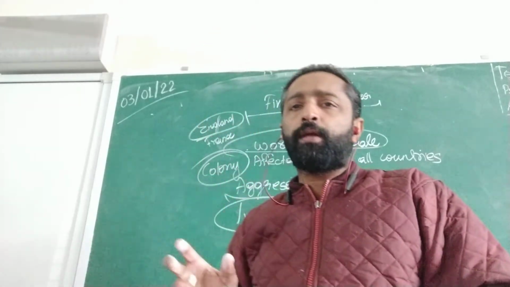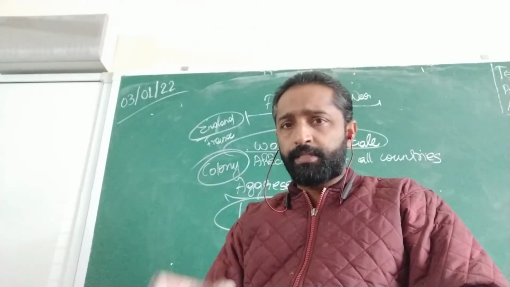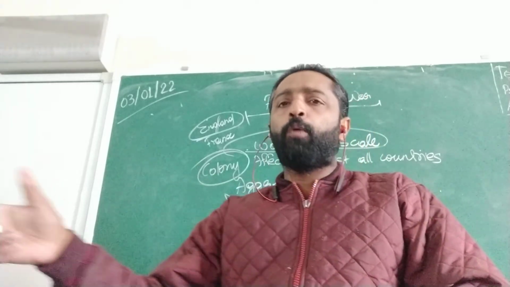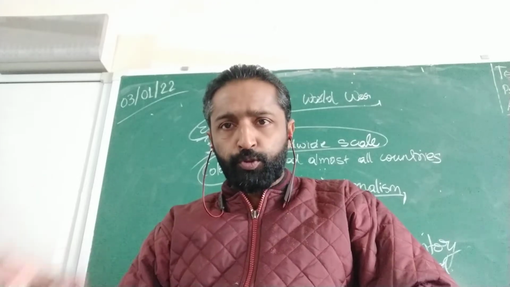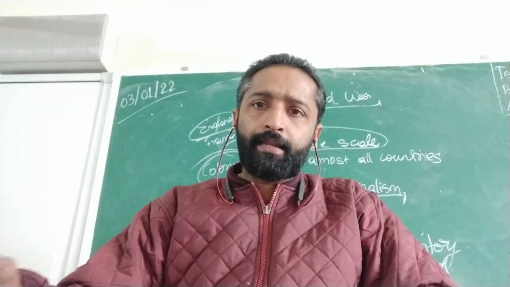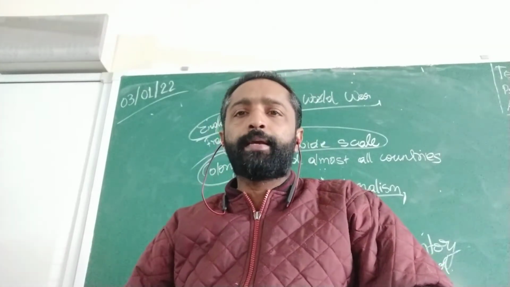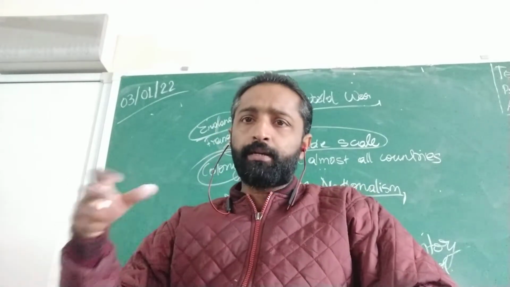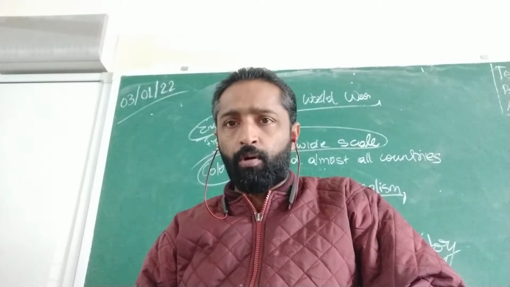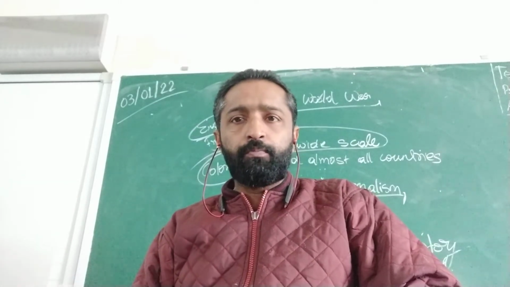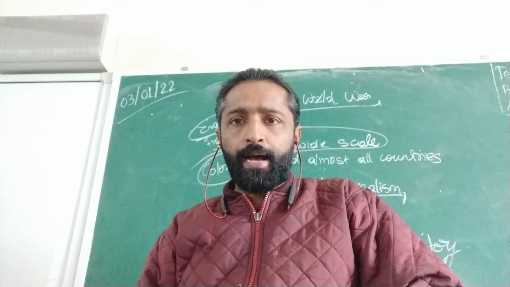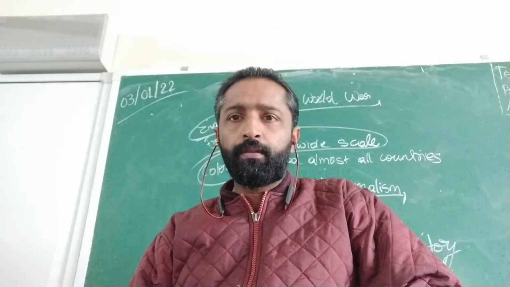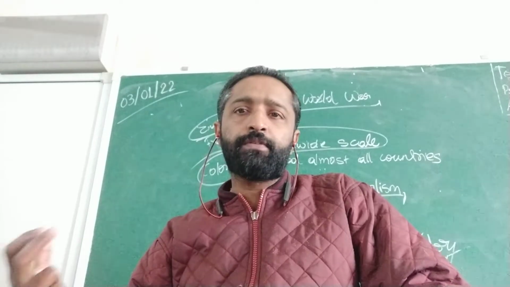Now, what is the term called imperialism? Imperialism is a policy by which a powerful nation establishes its control over another country by two different methods, either by directly acquiring the land or by gaining political and economic control. Then the conquered country came to be known by the term called colony, and we learned about two important aspects of it: how did the imperial countries treat the colony, and what was the condition of the colony?